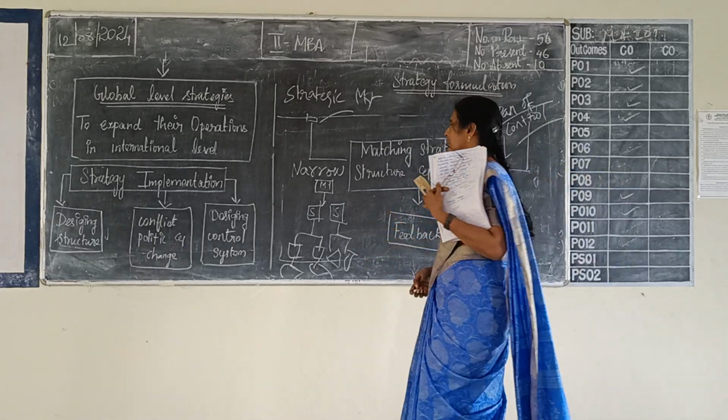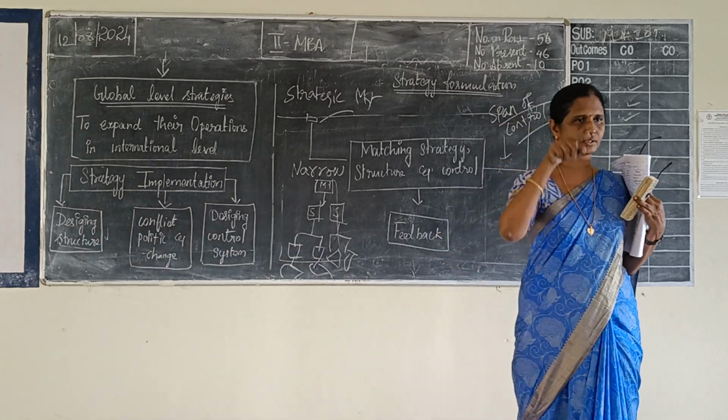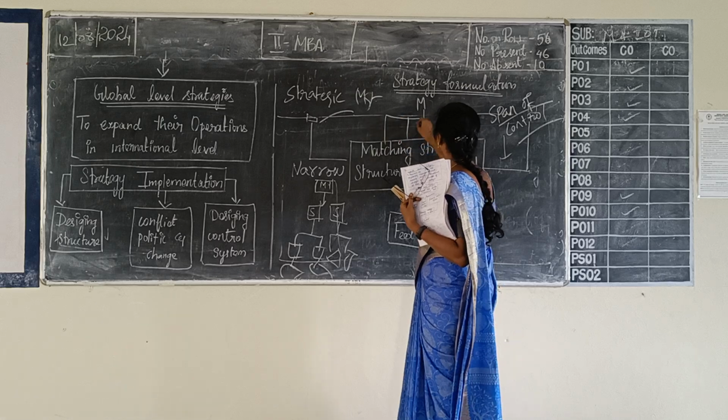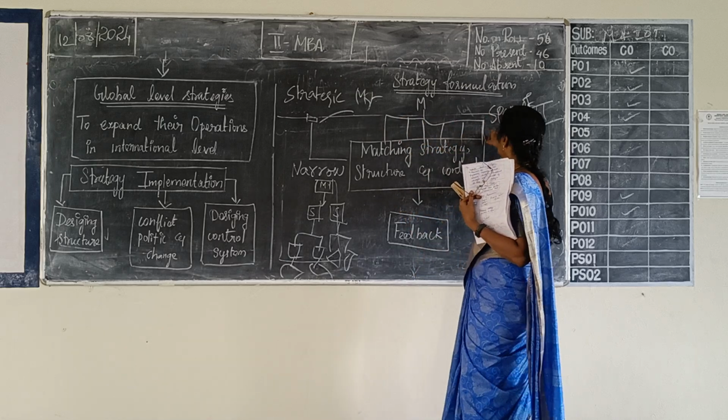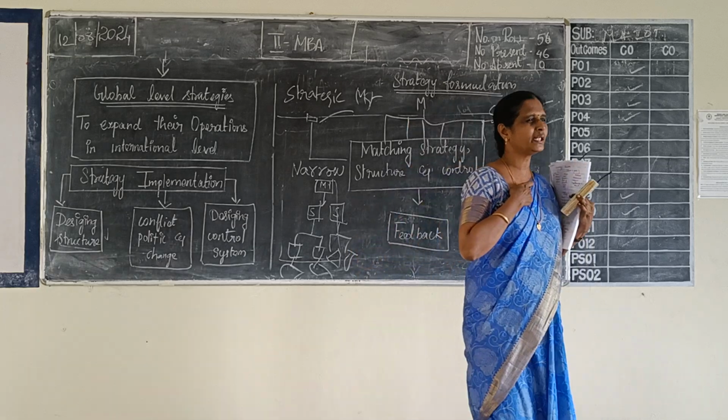If a manager is controlling very few subordinates, that will come under tall structure. Suppose a manager is controlling multiple subordinates at a time, that will come under wide structure.